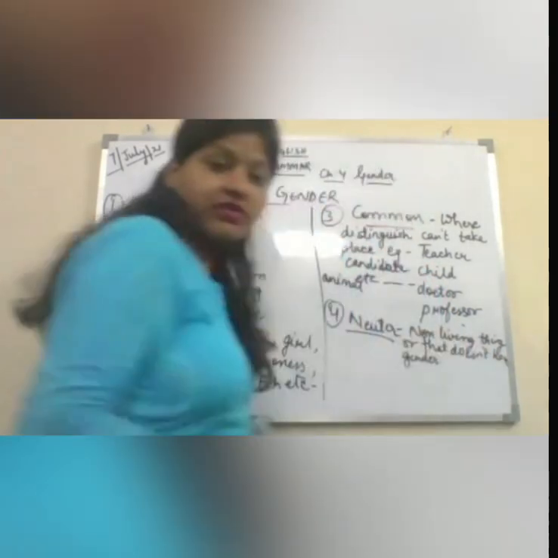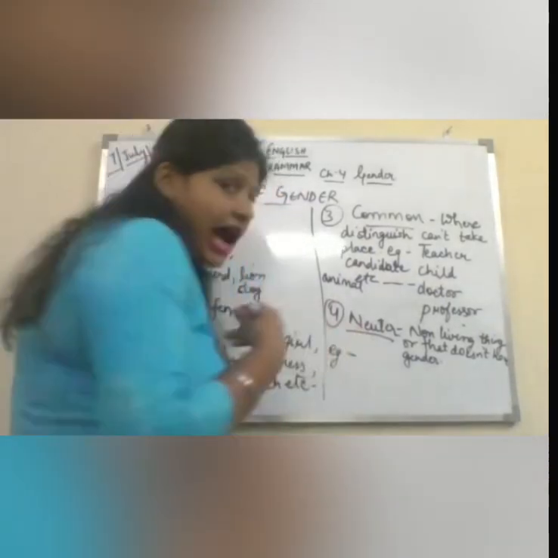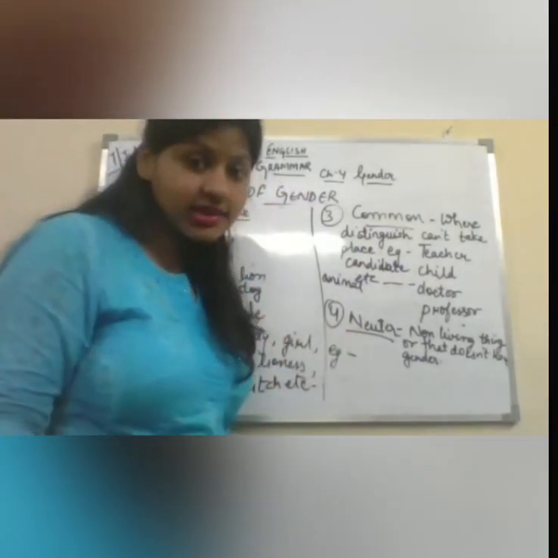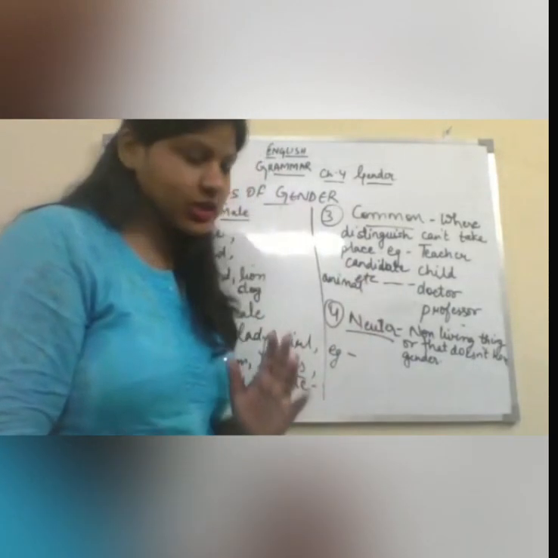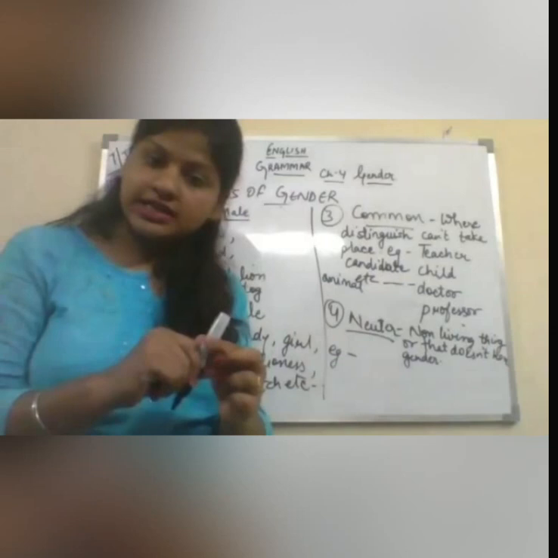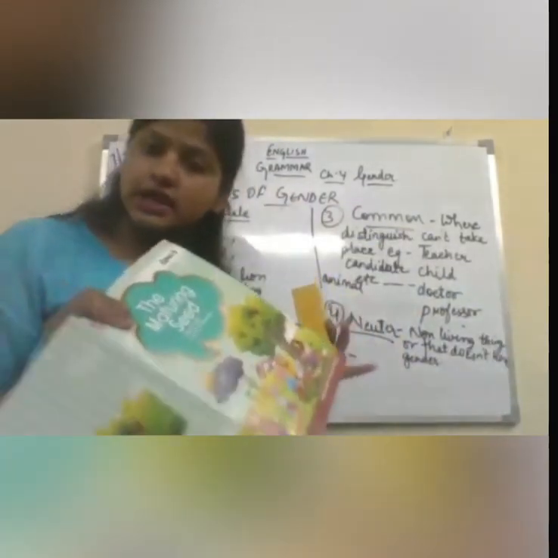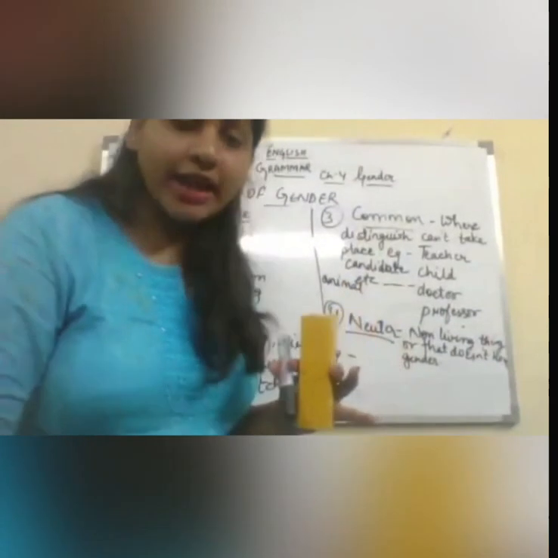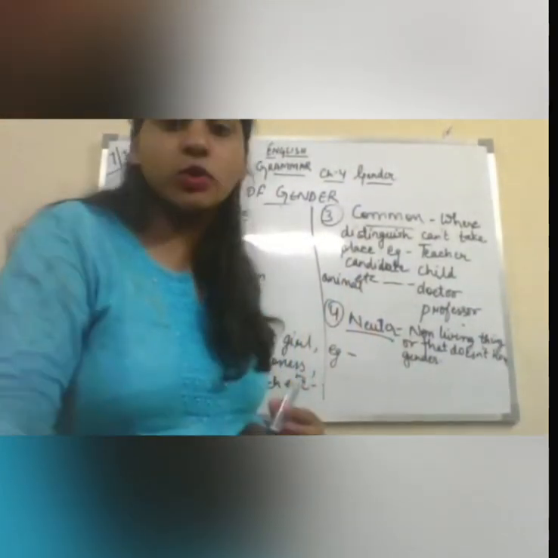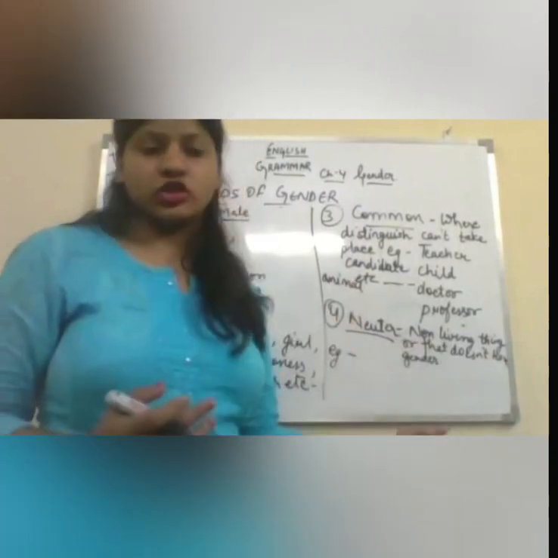Fine. If we go through a few examples of this, there are lakhs of examples. As you can see in your live classes, this board is neuter. This marker is neuter. This duster is neuter. This book is neuter. So likewise, there are many examples you can find in your daily life of the neuter gender.